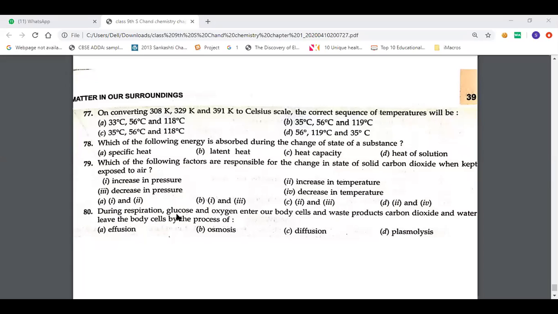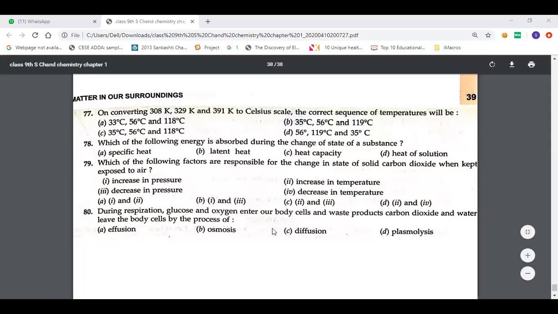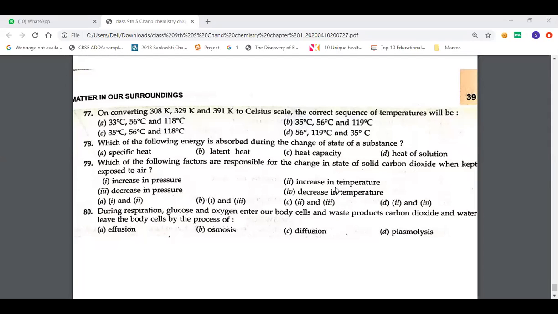During respiration, glucose and oxygen enter our body cells, and waste products carbon dioxide and water leave the body cells by the process of diffusion. Diffusion. Okay. Done now? All the doubts might be clear. Yes, ma'am.